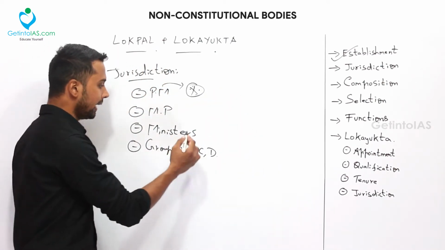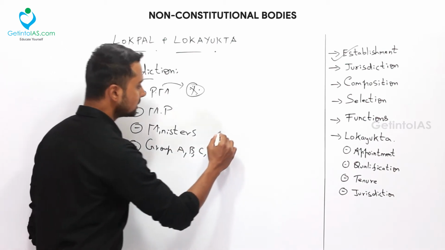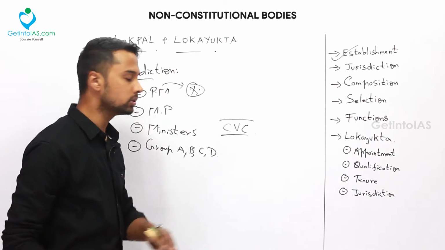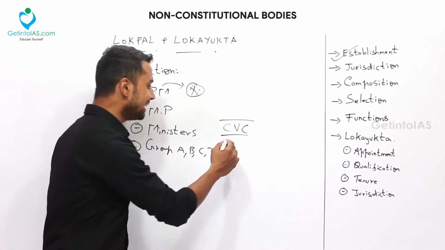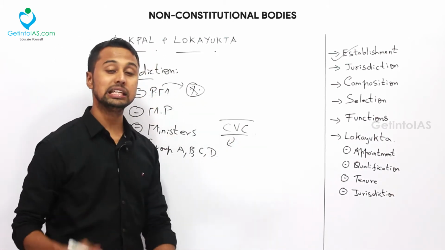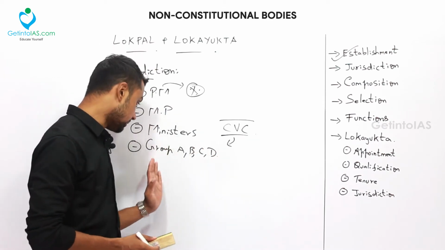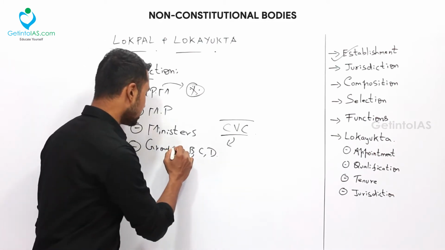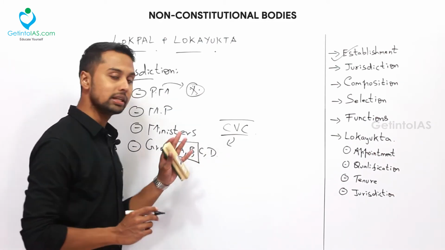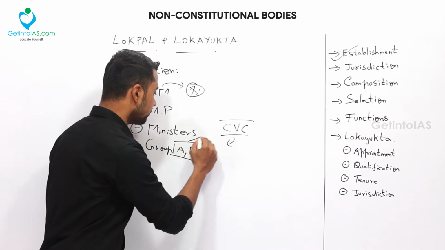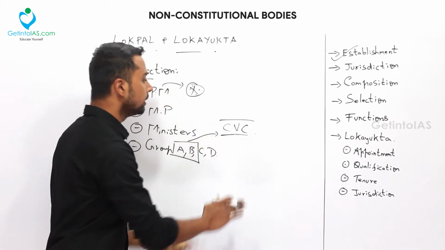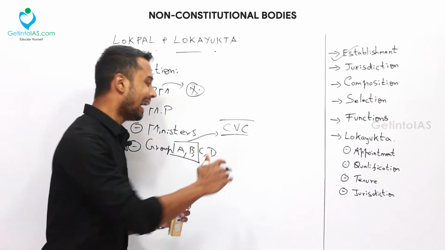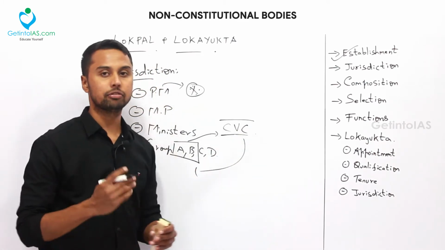With regard to group A, B, C, and D, we have something called the CVC, the Central Vigilance Commission. We have dealt with the CVC in detail in the previous video. Now what happens is, Lokpal will refer some cases to the CVC. With respect to officers in group A and B, when a case is referred to the CVC, the CVC will take up the preliminary inquiry, just the inquiry, and it will be reverted back to the Lokpal for further decision.